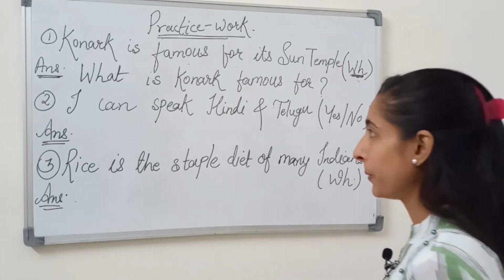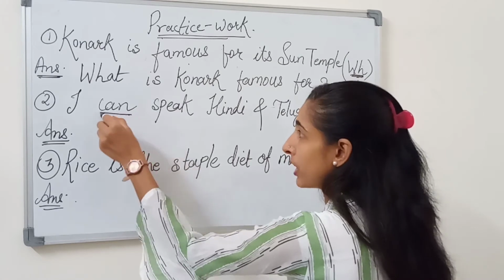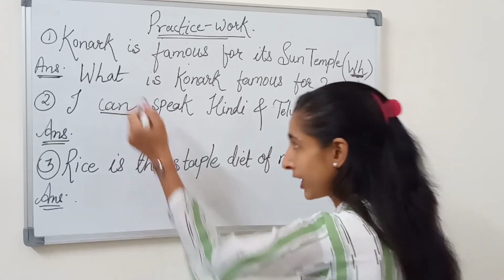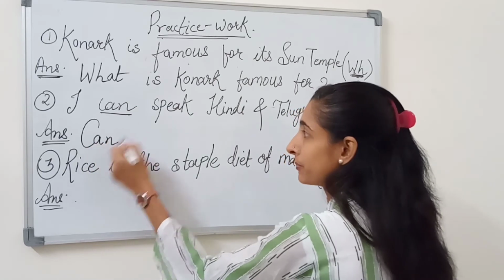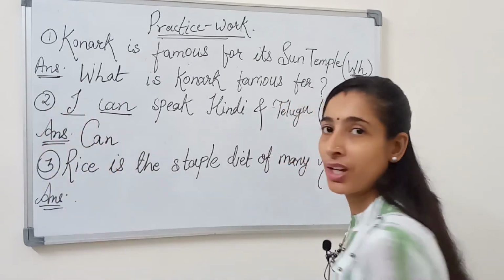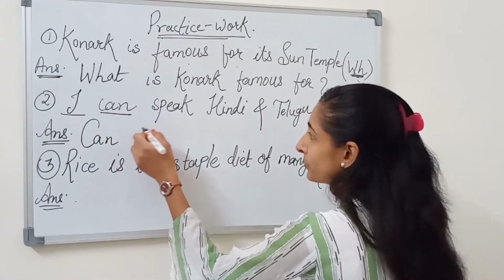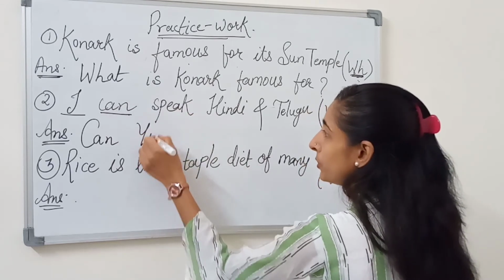So how will we do it here? Here is a new concept: can becomes the modal. So can comes first. I is the subject, so it will turn into you.